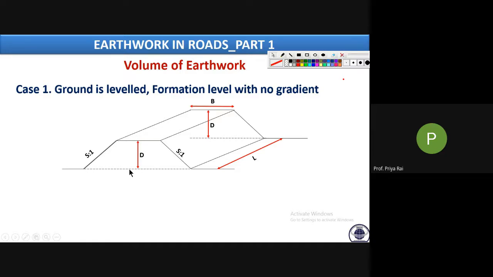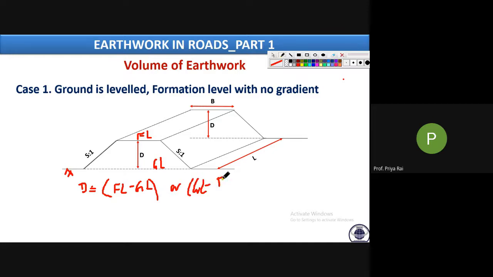Formation level is greater than ground level, so D is FL minus GL. In case of filling or embankment, D is FL minus GL, and in case of cutting, it will be GL minus FL.